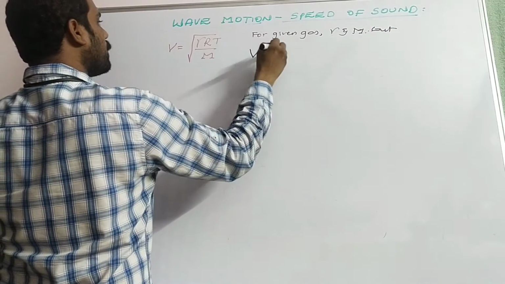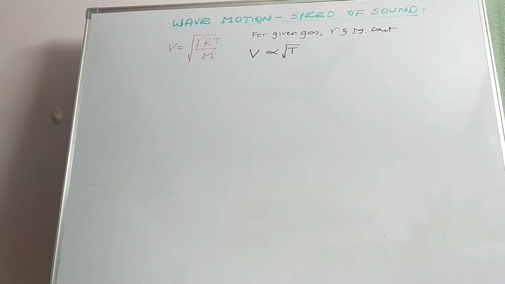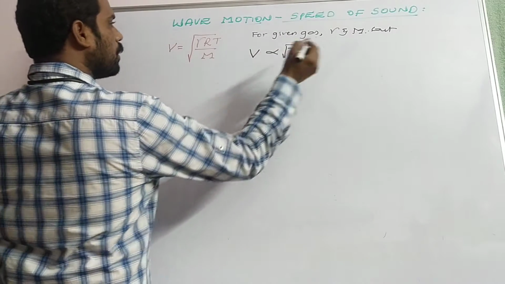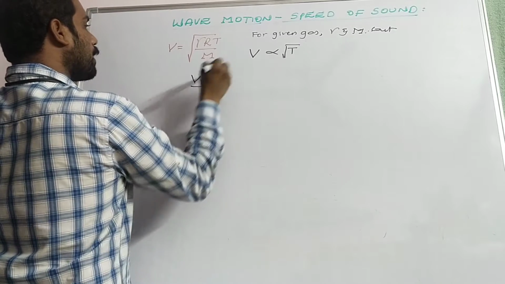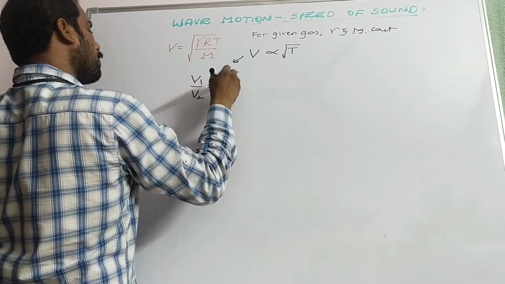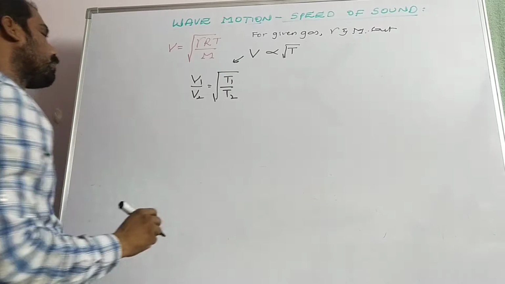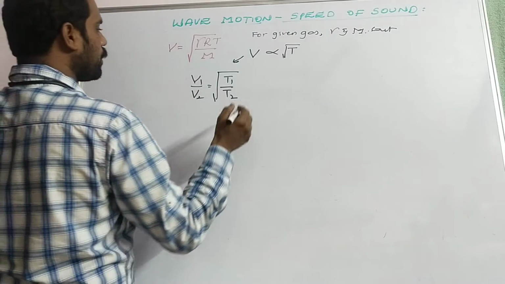Hence, speed is directly proportional to the root of the absolute scale of temperature, that is T Kelvin. Now, v1 by v2 is equal to root of T1 by T2.